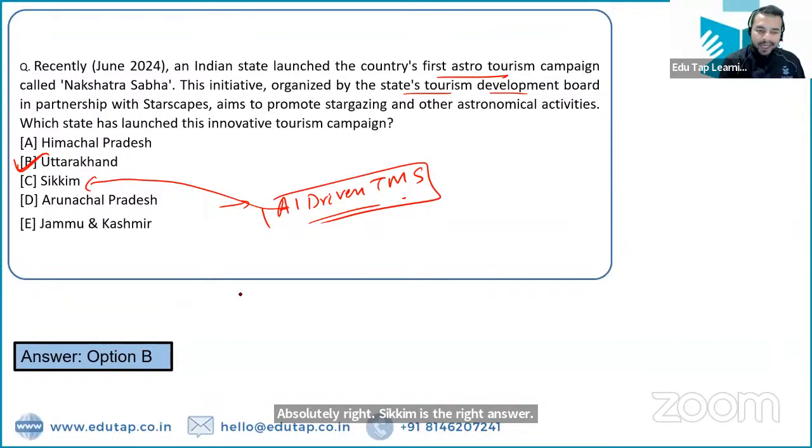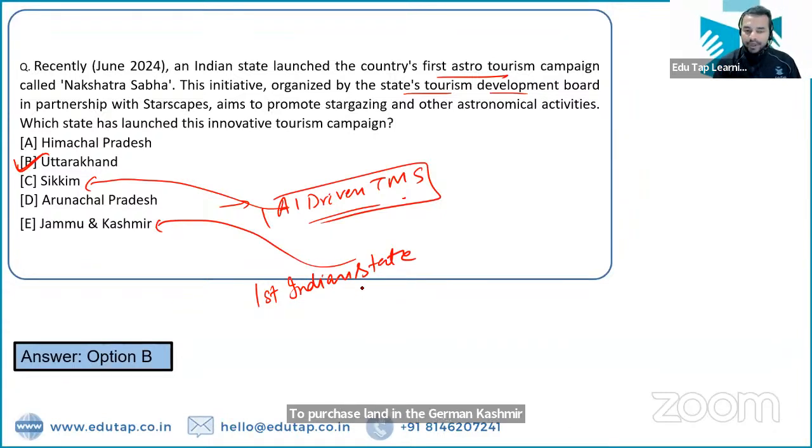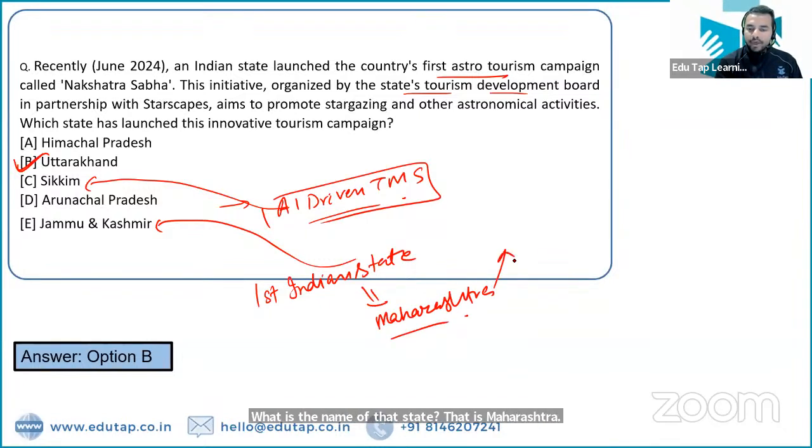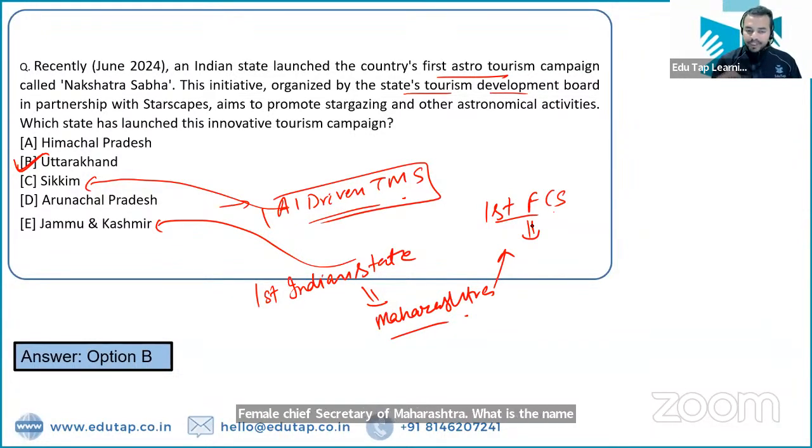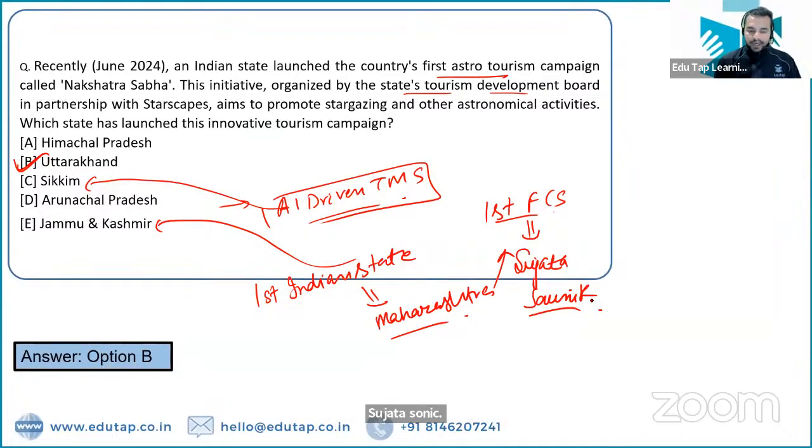Now, can anybody tell me the name of the first Indian state to purchase land in Jammu and Kashmir? What is the name of that state? That is Maharashtra. And I have already told you the first female chief secretary of Maharashtra. What is the name of this person? The first female chief secretary of Maharashtra is Sujata Saunik. Absolutely right. Sujata Saunik is the right answer, right?